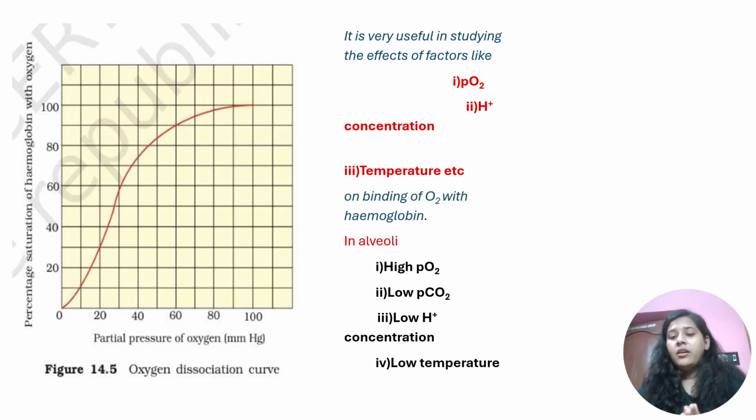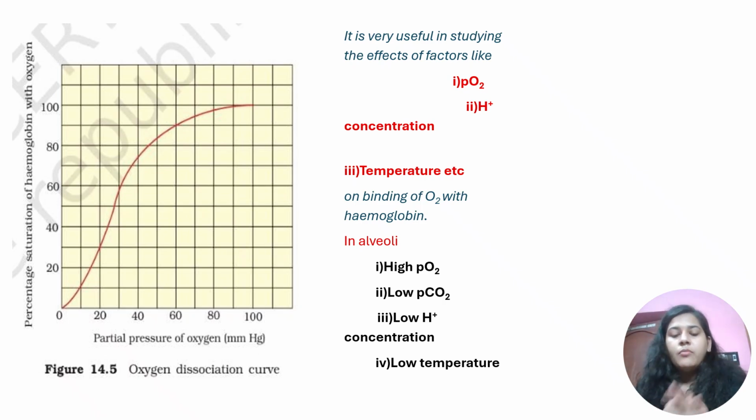Okay, so we will see two scenarios, one in the alveoli and the other in the tissue. What is happening in the alveoli? We know that we have a higher partial pressure of oxygen. How much was it? It was 104, as we had seen there. And there was low partial pressure of carbon dioxide. How much was it? 40.